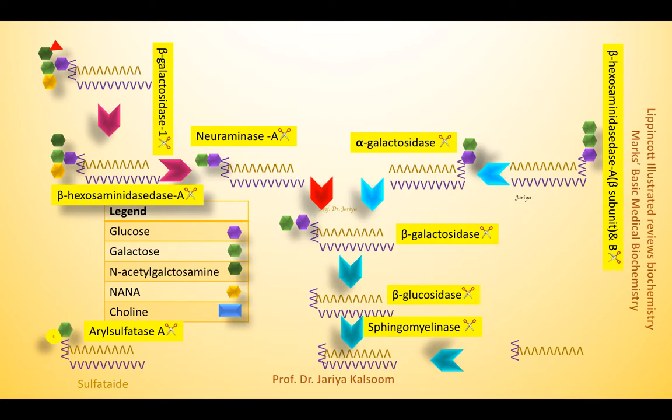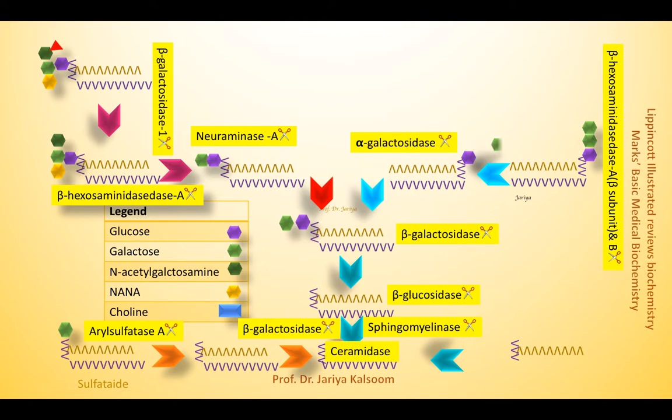And now let's consider sulfatides, which are at the left corner. The arylsulfatase cleaves the sulfate group, forming galactocerebroside. Now for galactocerebroside, beta-galactosidase cleaves the molecule of galactose, forming ceramide. Now ceramide in the presence of ceramidase undergoes further cleavage, fatty acid is removed and sphingosine is released.